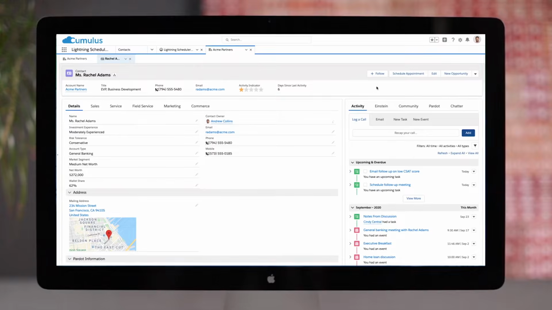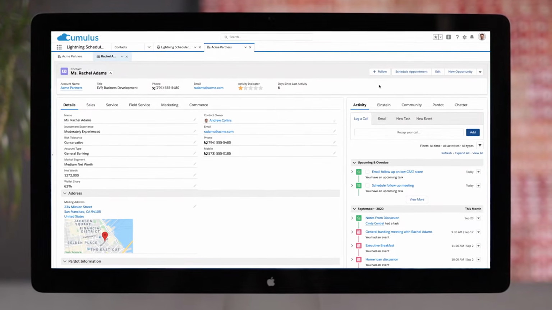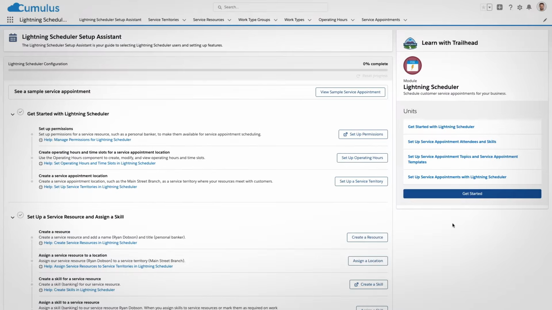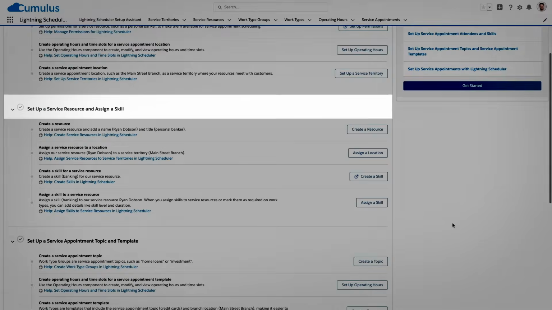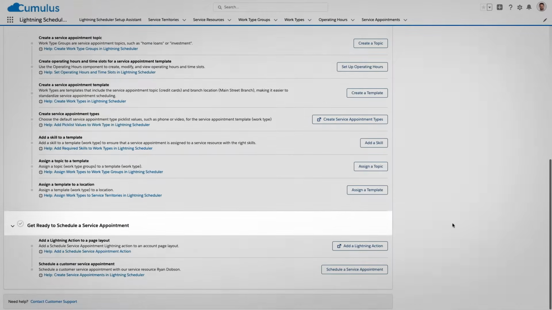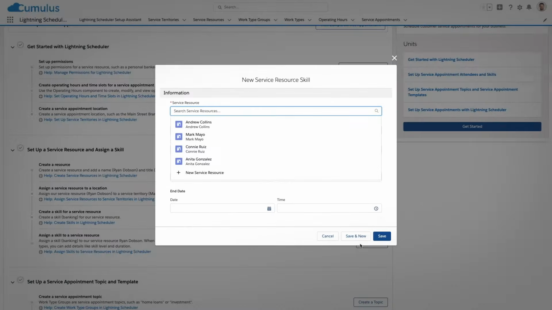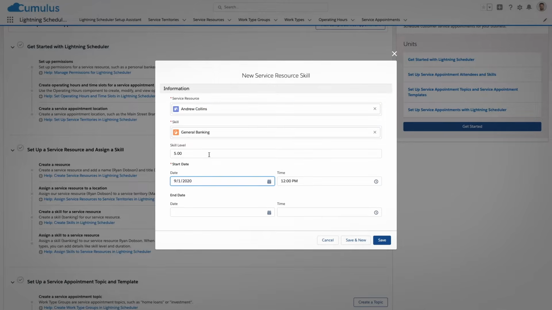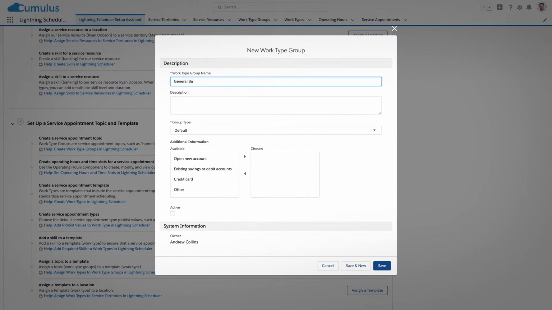Salesforce Scheduler helps you bring digital and in-person experiences together to deepen relationships with your customers. With Setup Assistant, you can streamline the appointment scheduling experience by walking through setting up important pieces like locations, hours, and available resources. Assigning skills to ensure more efficient appointments. And creating appointment topics to best serve customer or employee needs.